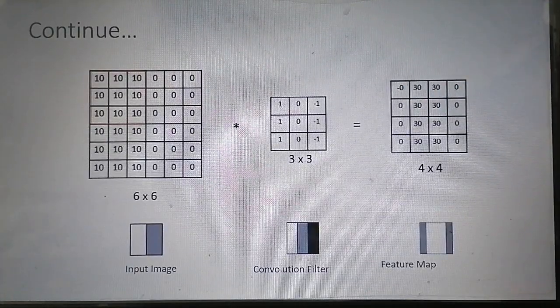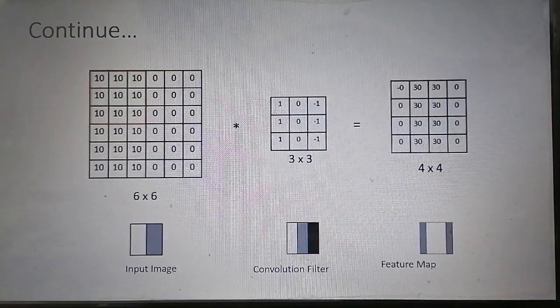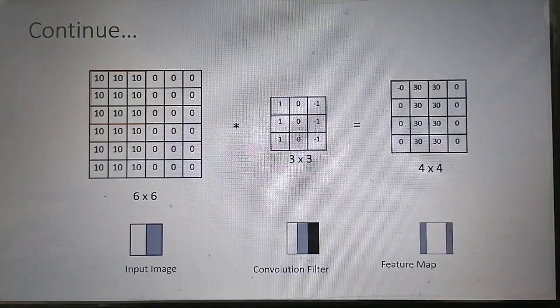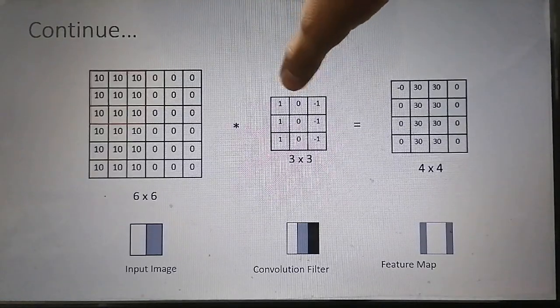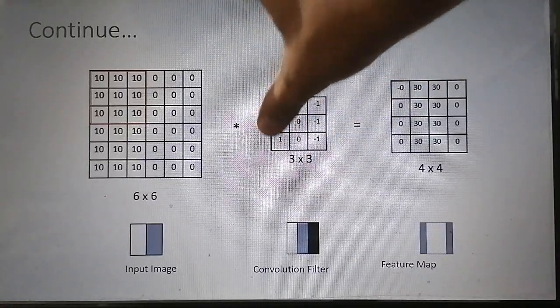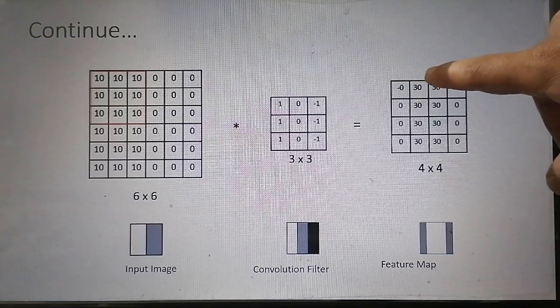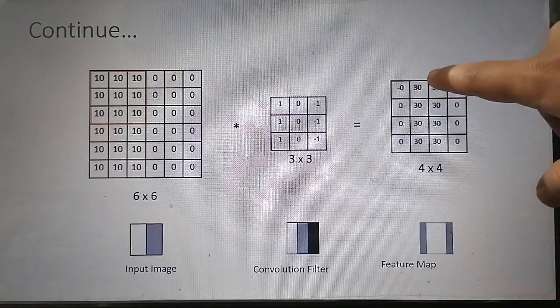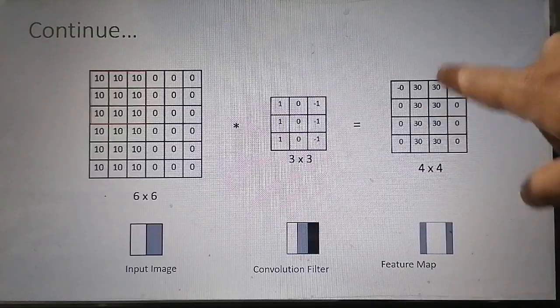In this way we calculate the feature map, and that feature map will tell us where the pattern present in this filter is present in the input image. As you can see here, the value 30 is present at the middle of this feature map.